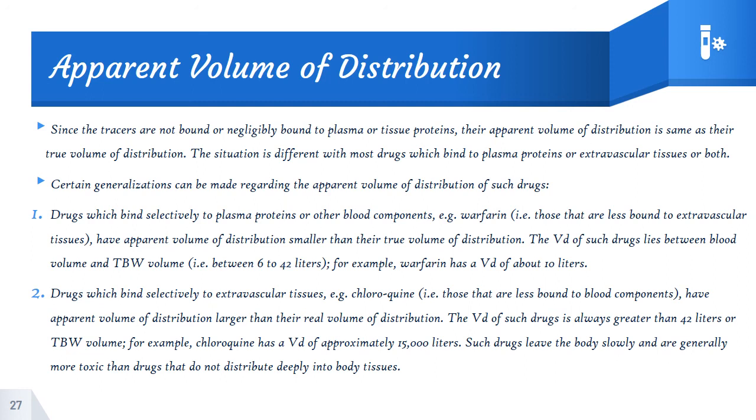For example, in the case of chloroquine, the volume of distribution is approximately 15,000 liters. Such drugs leave the body slowly and are generally more toxic than drugs that do not distribute deeply into the tissues. So this is something to be concerned about.